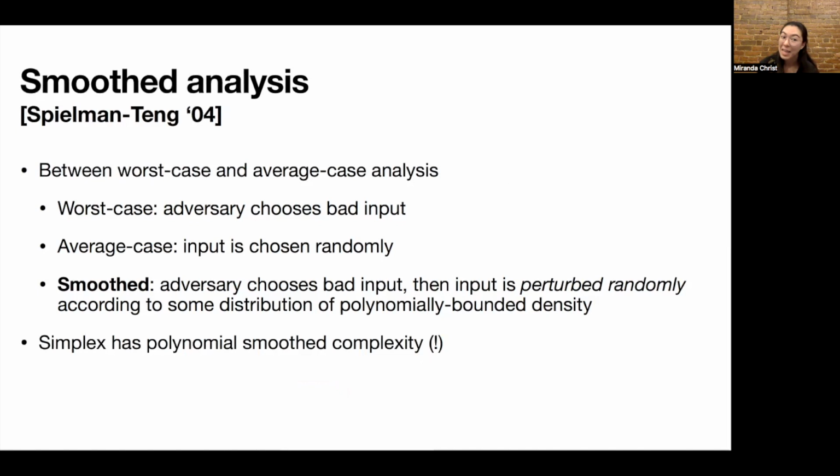And famously, Spielman and Tang were able to show that the simplex algorithm has polynomial smooth complexity. And so if you believe that instances that you see in practice come from a smooth distribution, then the fact that it has polynomial smooth complexity says that in practice, we expect the algorithm to run in polynomial time. And so this was a huge success of smooth analysis.